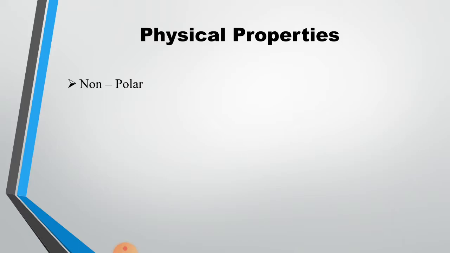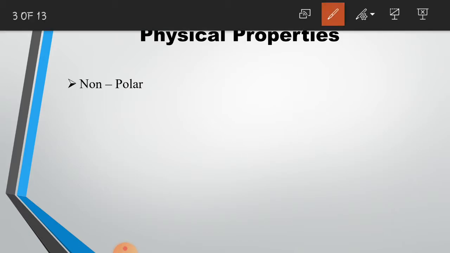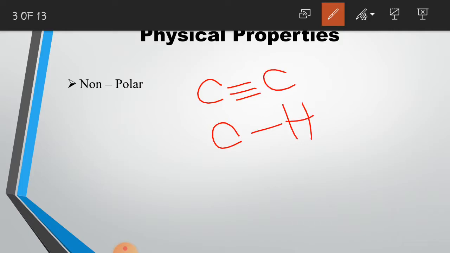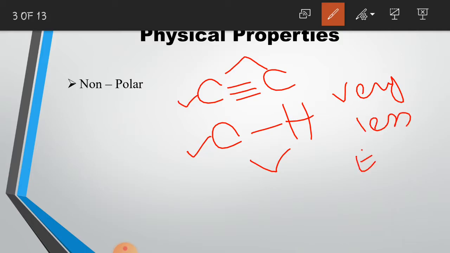Alkynes are non-polar in nature. In alkynes, we have C triple bond C and C single bond H. If you look at these two bonds, one is the single covalent bond and the other is the triple bond. Now, the electronegativity difference between the two atoms in these bonds is very small, and because of this small electronegativity difference, these alkynes are non-polar in nature.